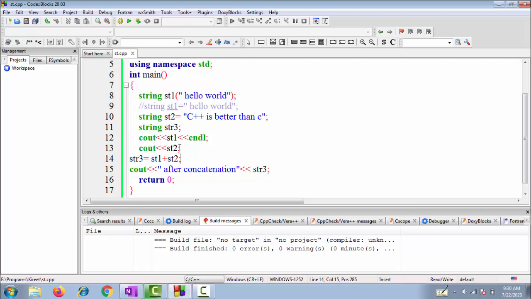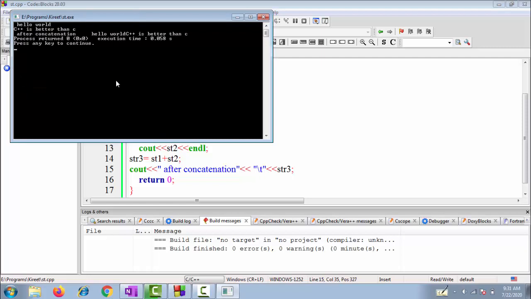So I'll write endl here, and after "after concatenation", give a space, or you can give a tab. Let's build it again. Here you can see after concatenation hello world, C++ is better than C.